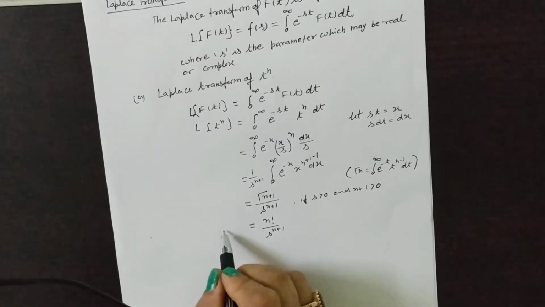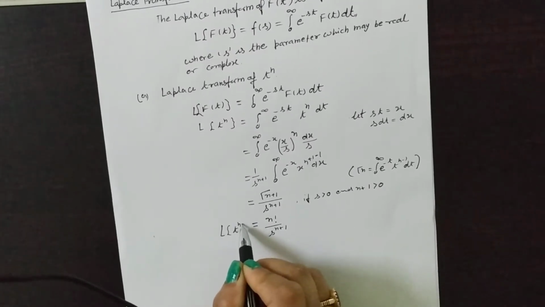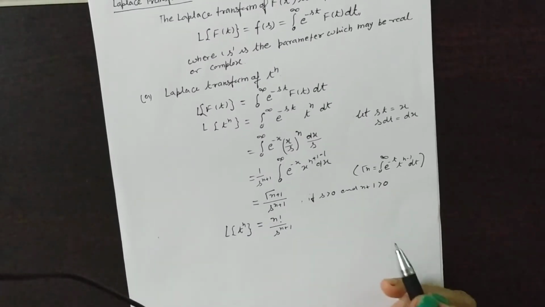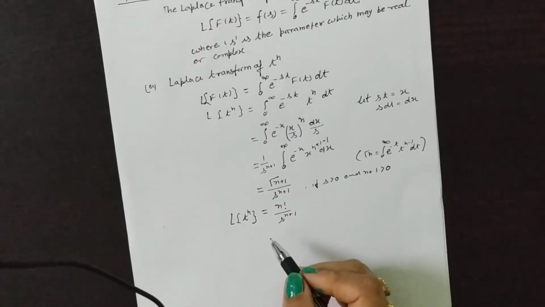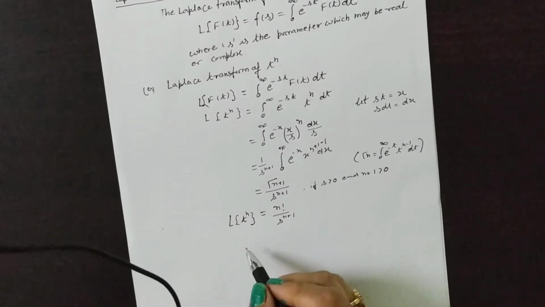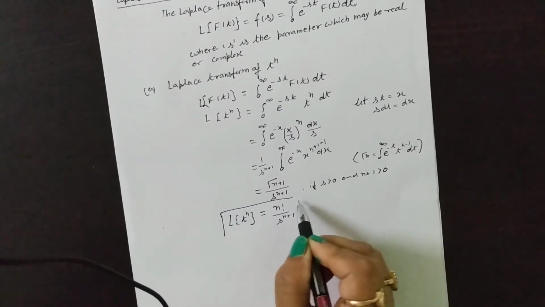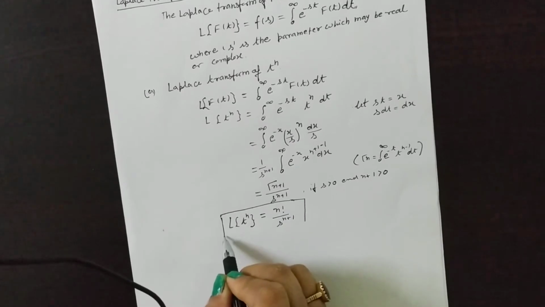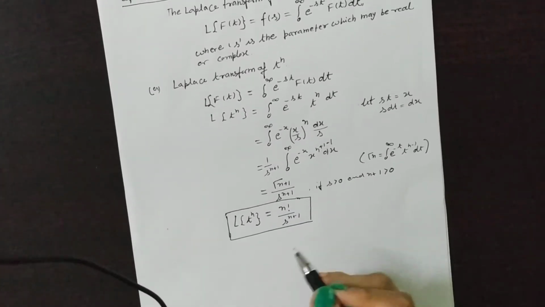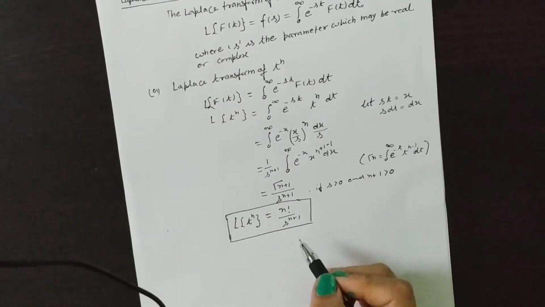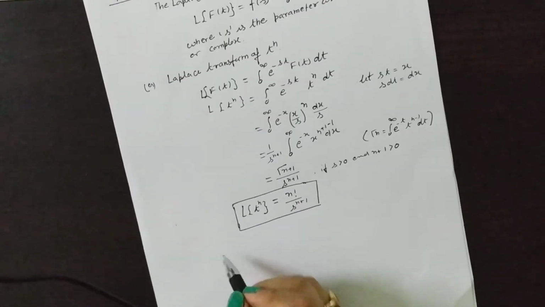So you find the Laplace of t to the power n is equal to this one. This is the first formula. Therefore, according to this, you have to find gamma n. And now, similarly, according to this you can find the particular values.